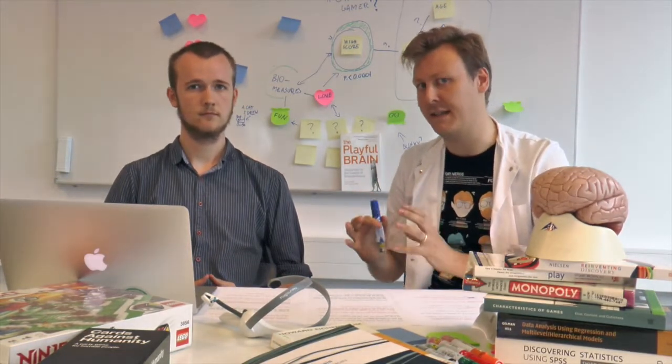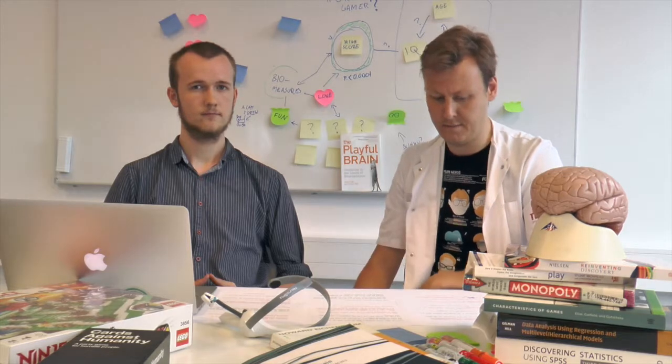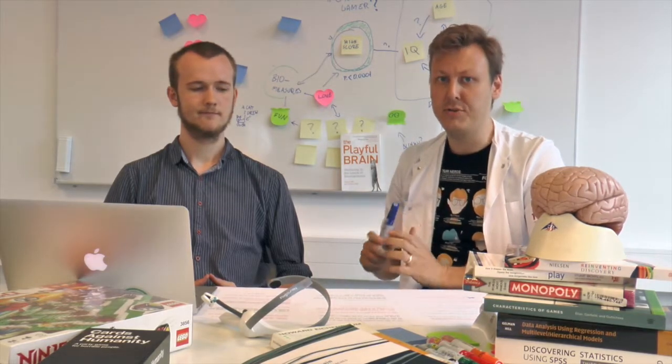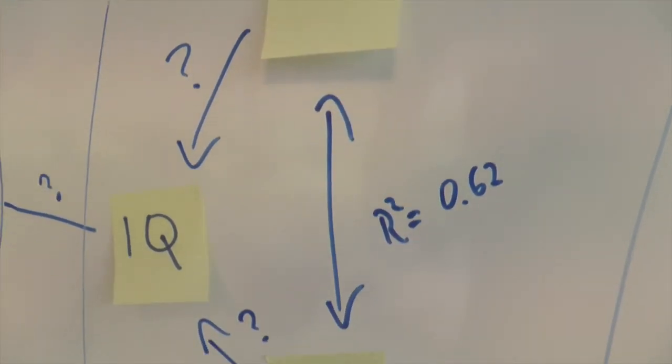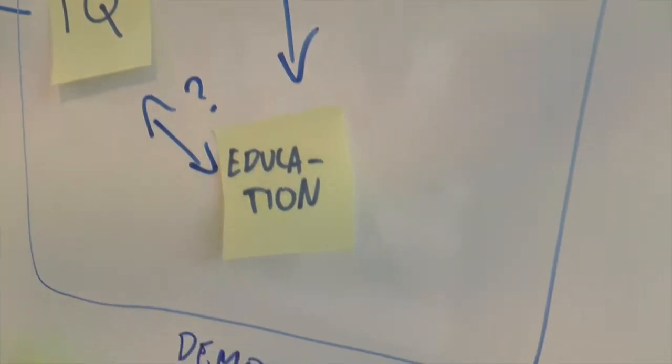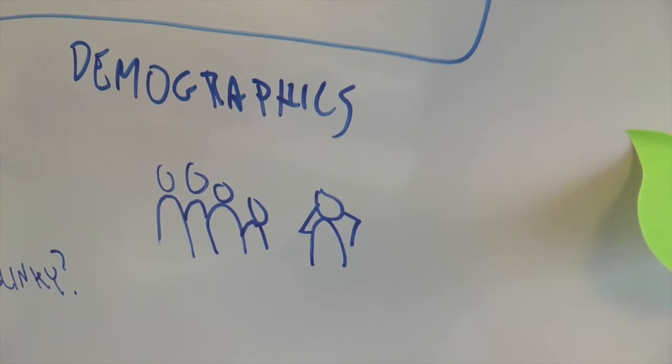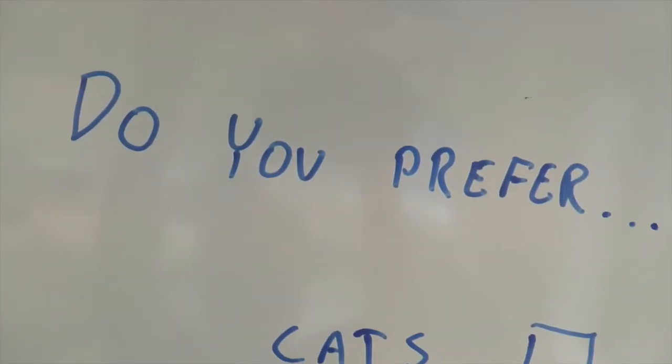Have you ever wondered if cat people are smarter than dog people? Or if there might be a relationship between autistic traits and getting addicted to games. Psychologists use statistical tests to figure these things out. First, we get information out in the real world. Then we take those numbers and see how they fit together.